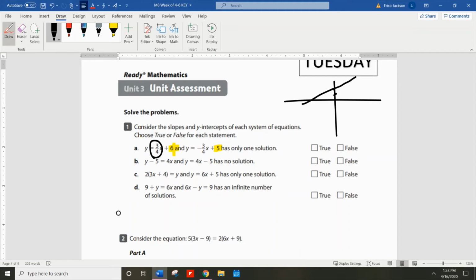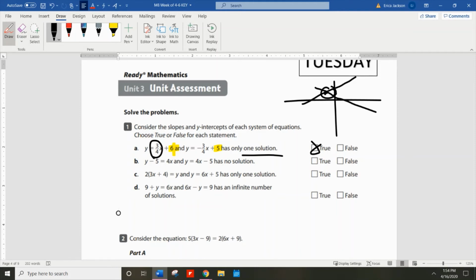So that's going up somehow. And then negative 3/4 is a negative slope, so that means it's going down. Okay, so I see the solution right here, and that intersects in one spot. So yes, it does have one solution. So that one is true.